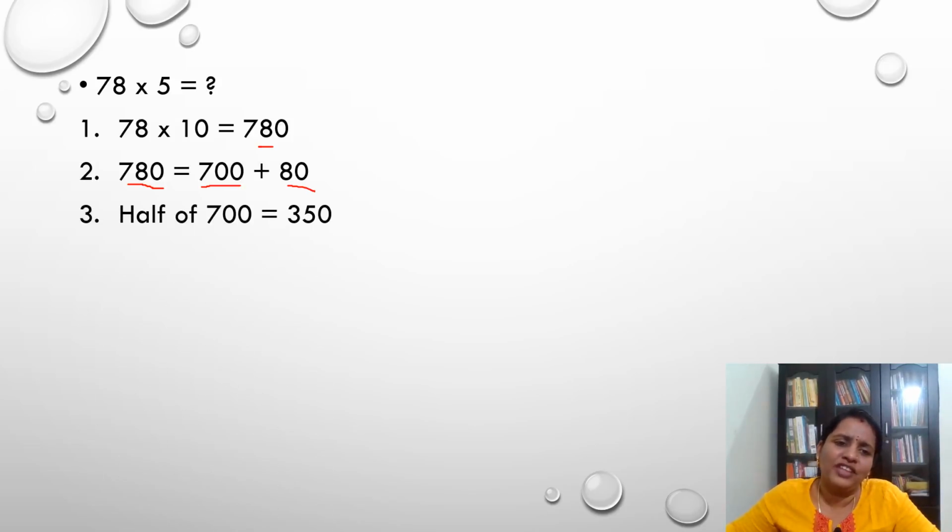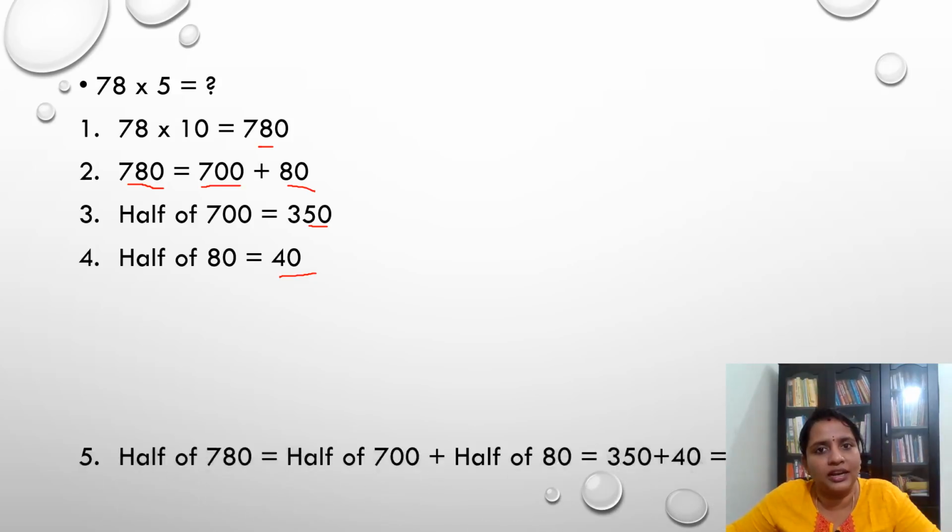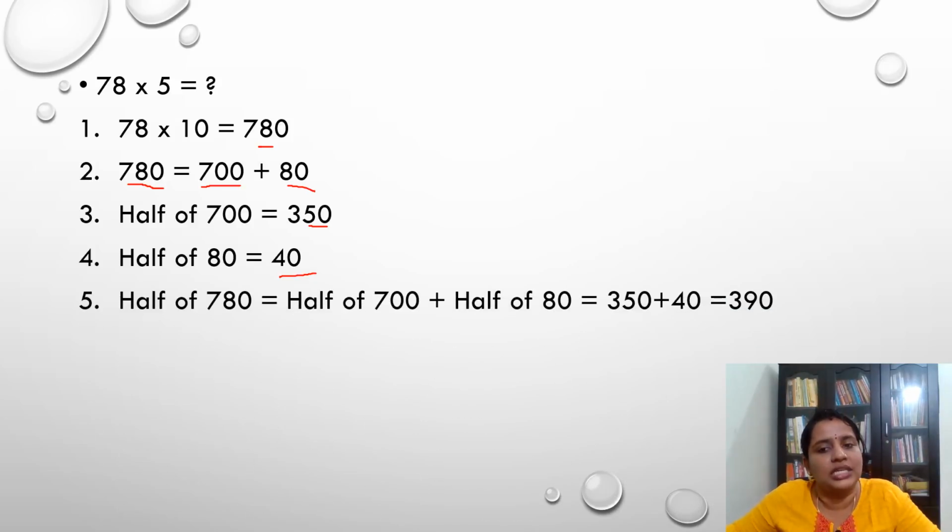Okay. And with 80, I think we wouldn't have any trouble. Half of 80 is equal to 40. So what is the half of 780? Half of 780 is equal to half of 700 plus half of 80, which is equal to 350 plus 40, which is equal to 390. So 78 into 5 is equal to 390.